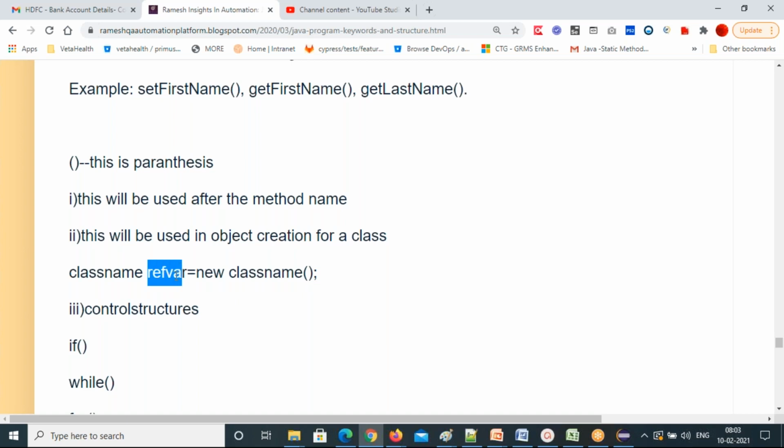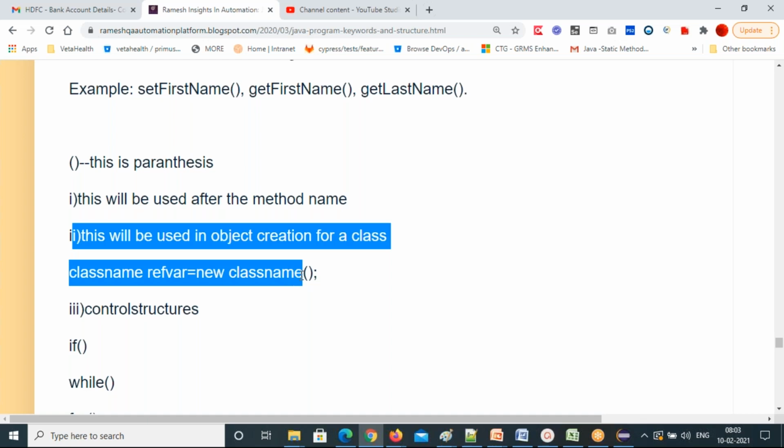Why a reference variable? It is pointing to this object. So this object's address will be stored in this reference variable. What does the reference variable contain? The address of the object. I'll discuss this in detail in the next classes.